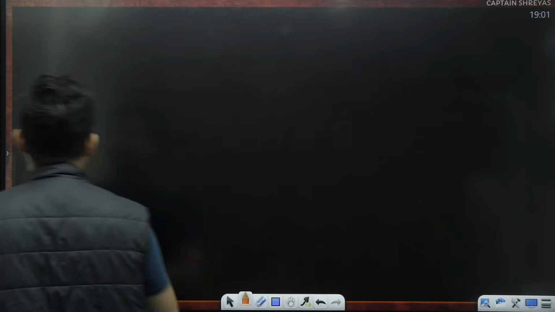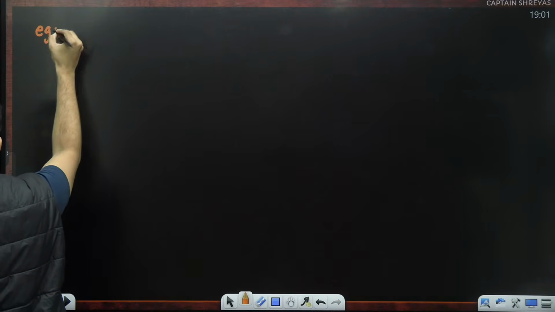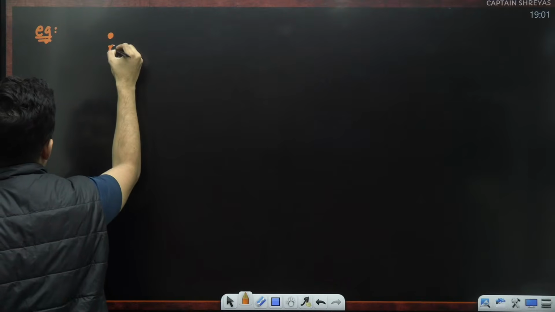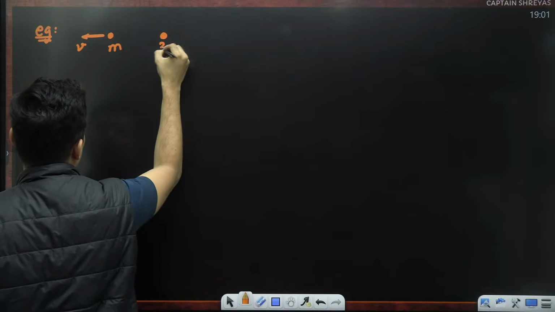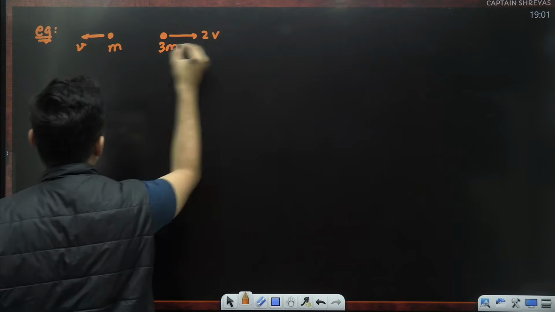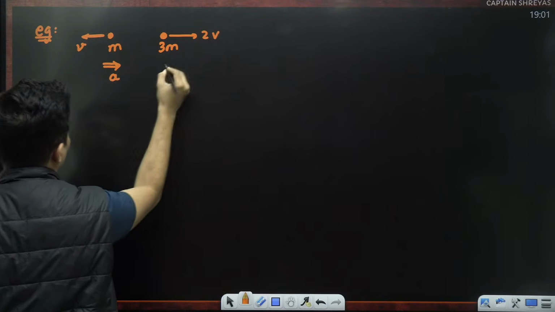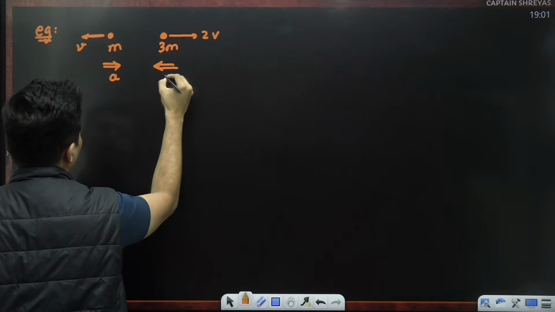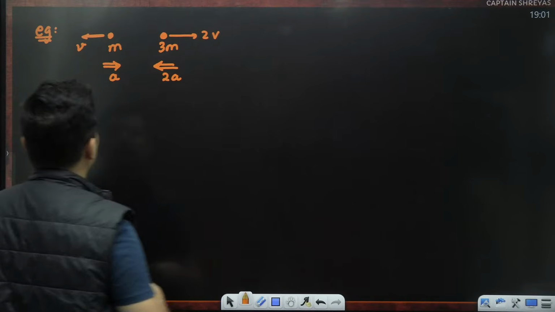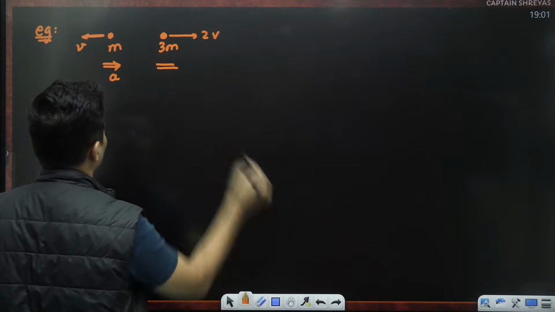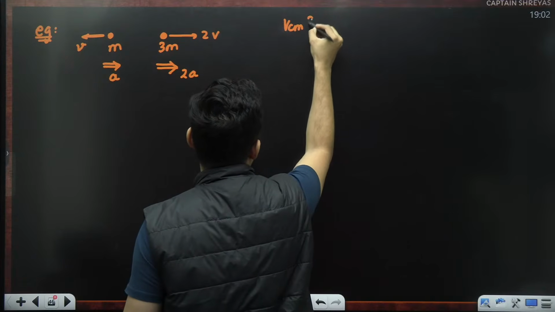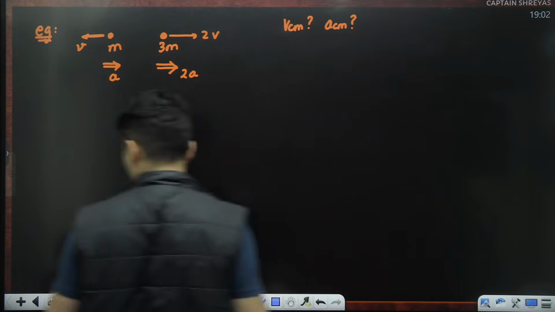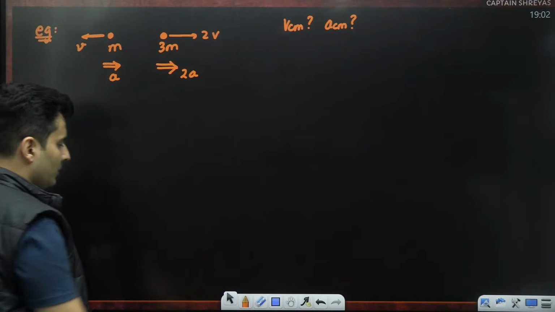Say, for example, there is a mass m over here which is going like this with a speed v. There is another mass over here, 3m, which is going with a speed of 2v. This guy has an acceleration of a, and this guy is accelerating with 2a in the same direction. Question is, find the velocity of the center of mass and the acceleration of the center of mass. Let's try to do this.